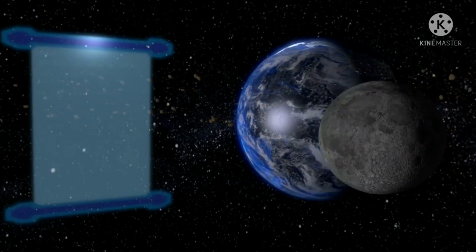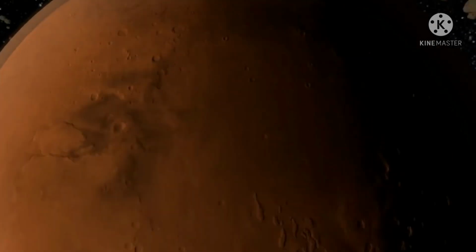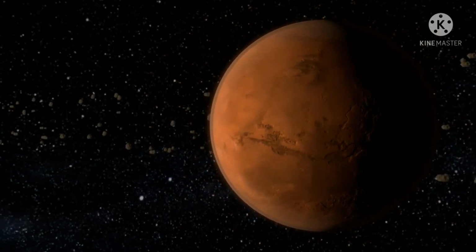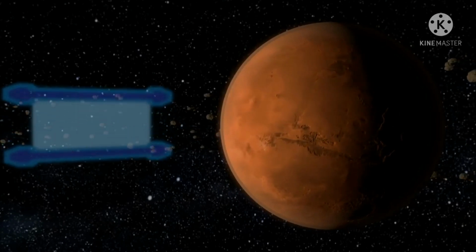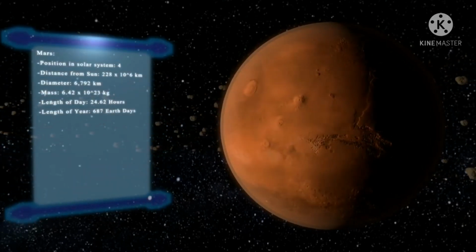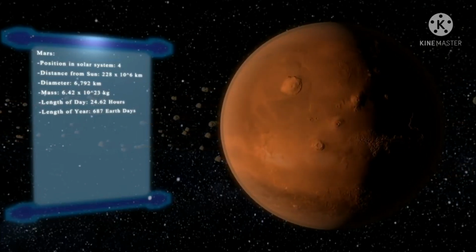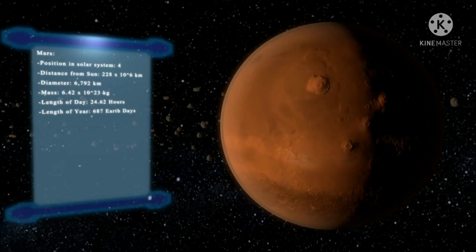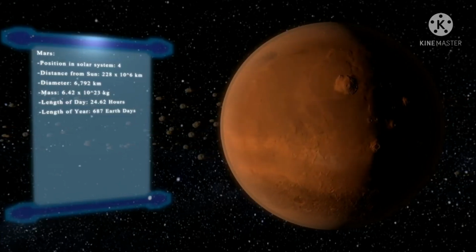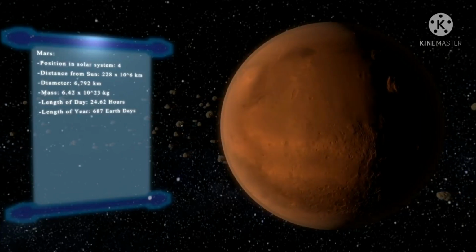The next planet in the solar system is Mars. The first planet outside the orbit of the Earth is Mars. It appears slightly reddish, and therefore it is also called the red planet. Mars has 2 small natural satellites, and NASA's Mars Science Laboratory landed the Curiosity mission to observe whether favorable conditions for life exist on Mars.